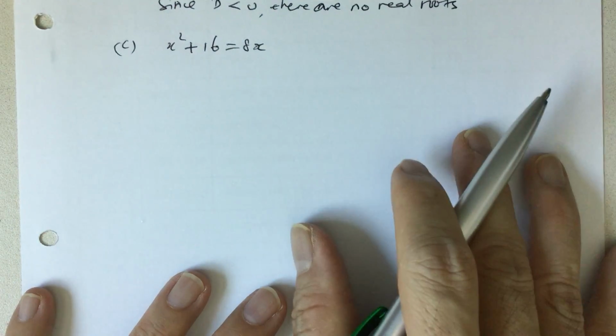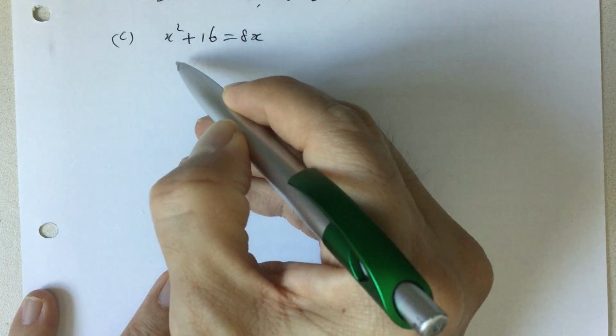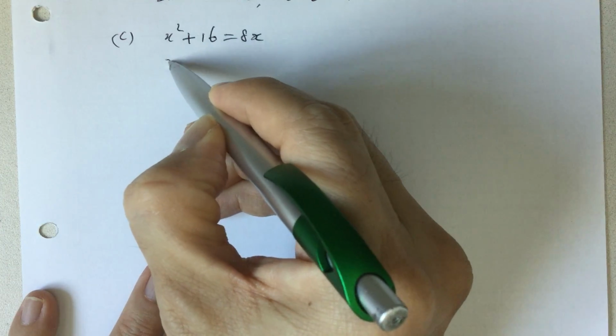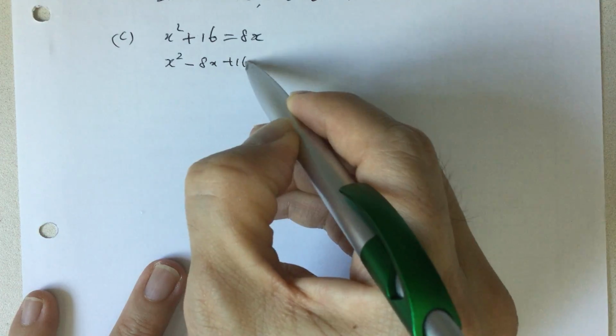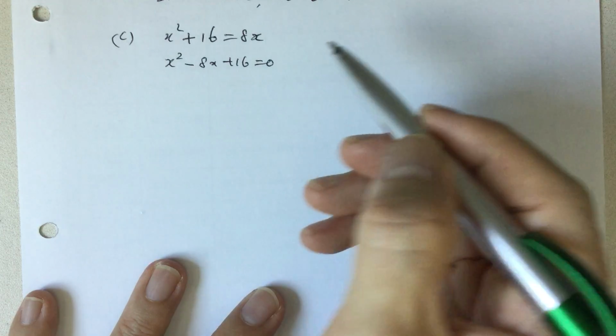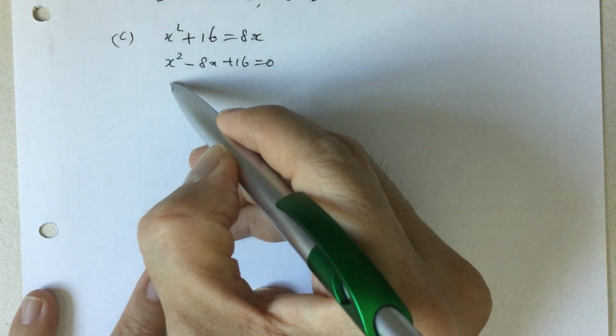So you have to make sure that it equals 0, so we get the general form of the quadratic equation. So x squared minus 8x plus 16 equals 0.